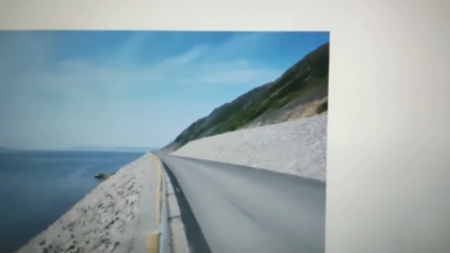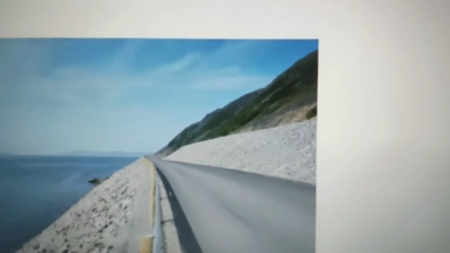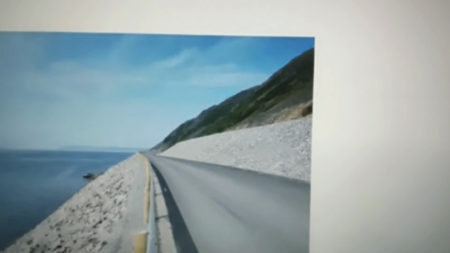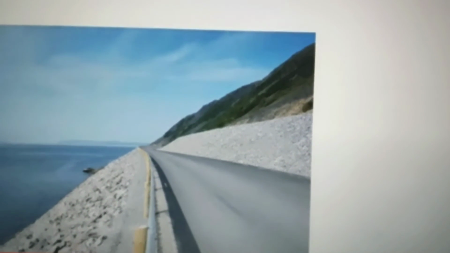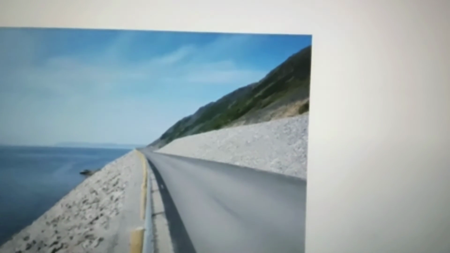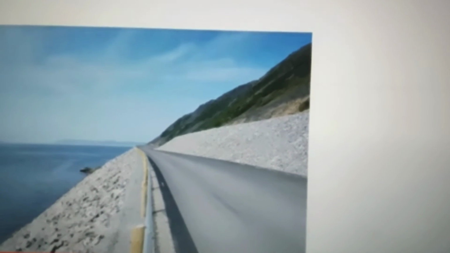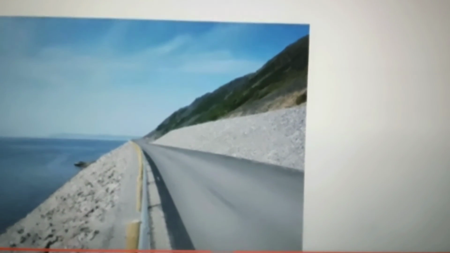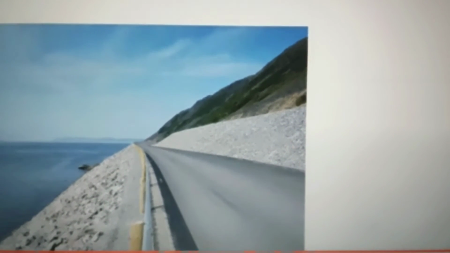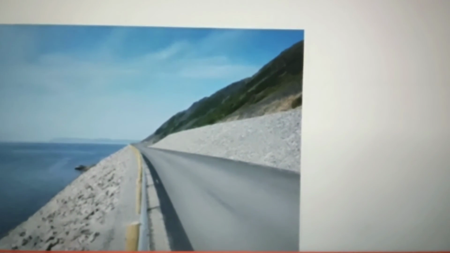Next method to conserve soil is by building embankments. Embankments are built across the banks of the river with soil and rock particles to prevent soil erosion. It not only prevents soil erosion, but also prevents the flooding of land by the rivers. Clear to everyone? So building embankments not only prevents the soil from getting eroded, but also prevents the flooding of the land by the rivers.